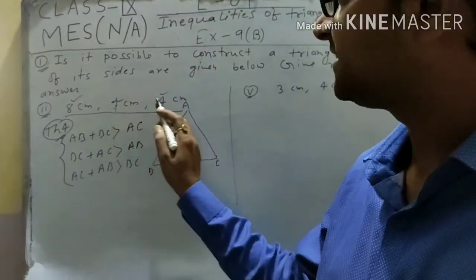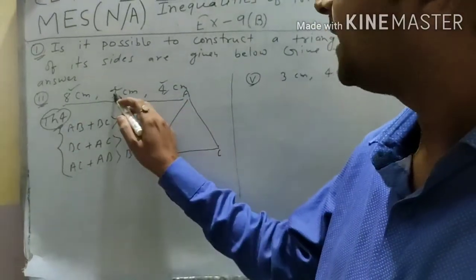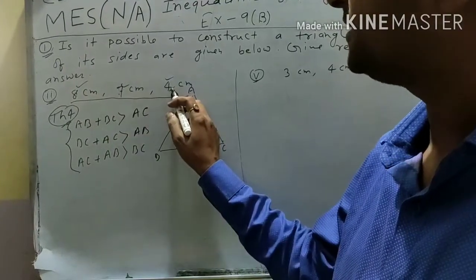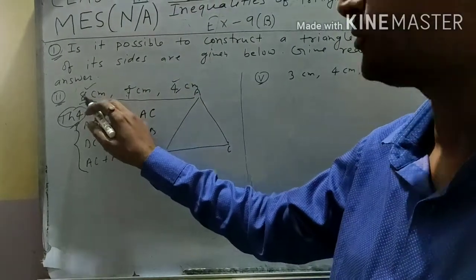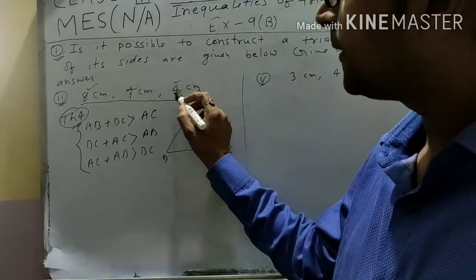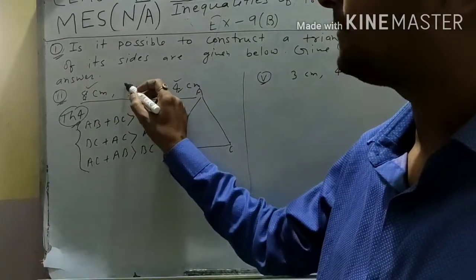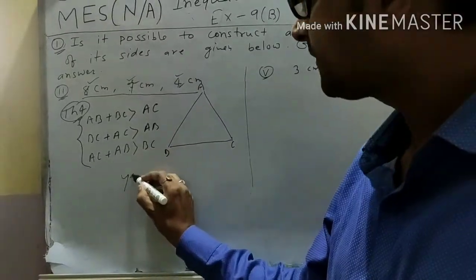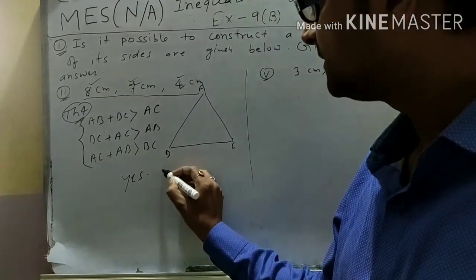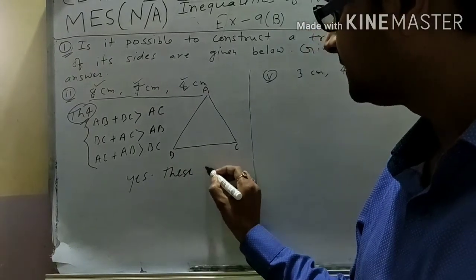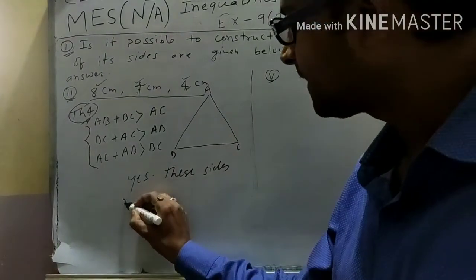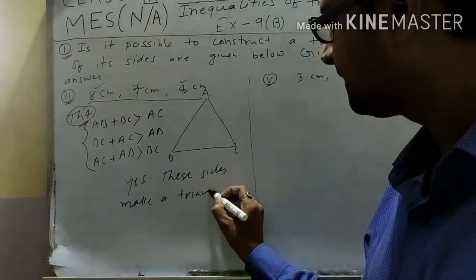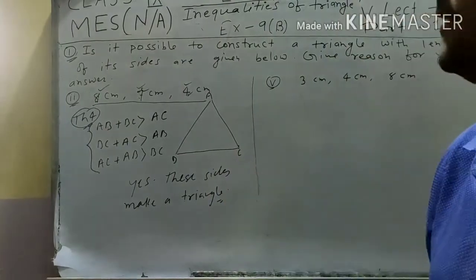8 plus 7 is greater than 4. Yes, true. 7 plus 4 is greater than 8. Yes, true. Because 7 plus 4 is equal to 11. 11 is greater than 8. True. Again last one. 4 plus 8 is greater than 7. Yes. All conditions are satisfied. Then yes, these sides make a triangle. Okay. These sides make a triangle.